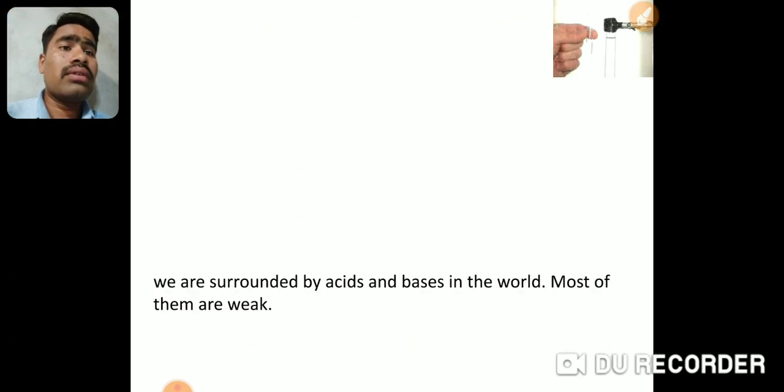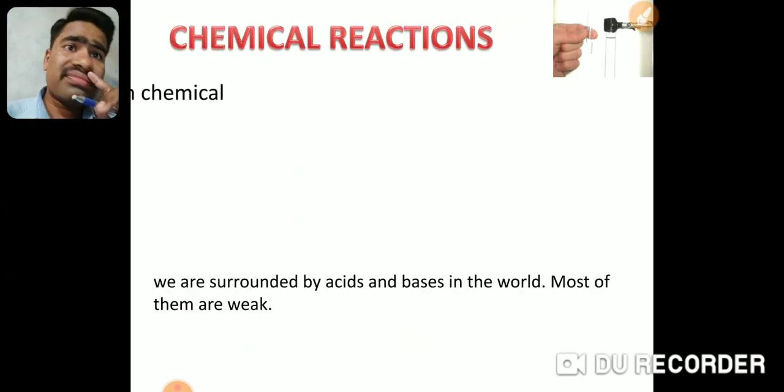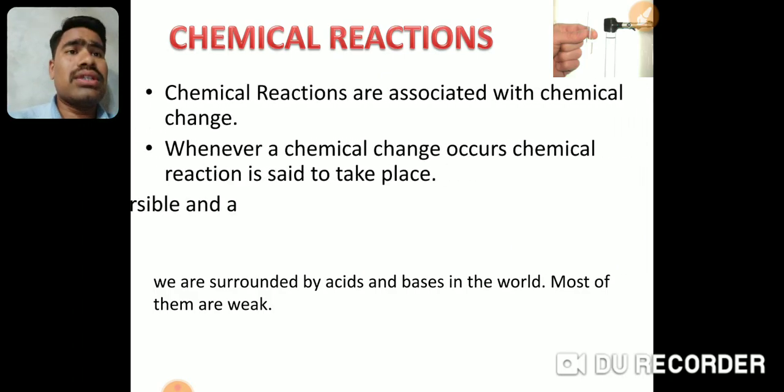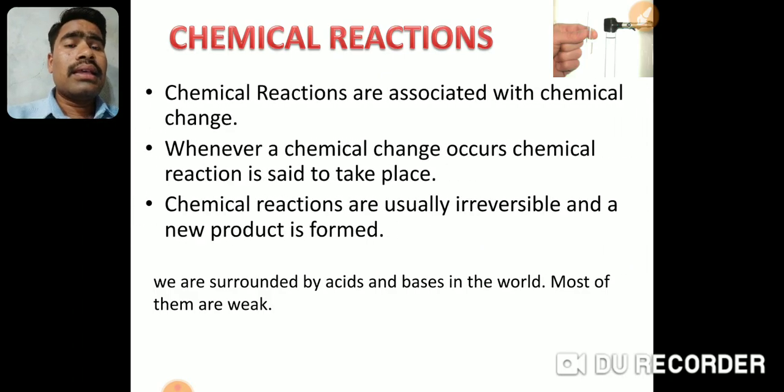Last chapter was about chemical reactions. Chemical reactions are associated with chemical change. Now these chemical changes are, like, ripening of fruits, then burning of fuel. These are all chemical changes.